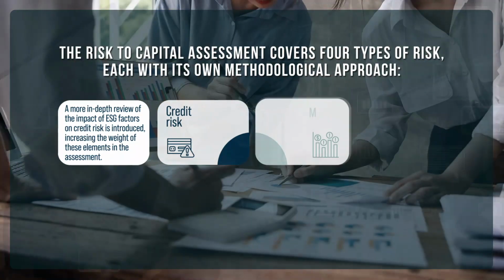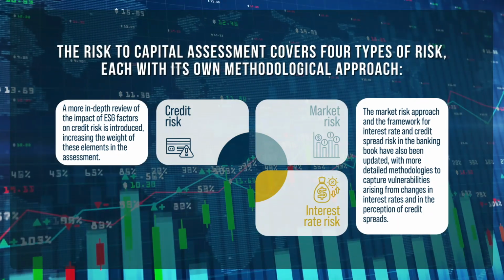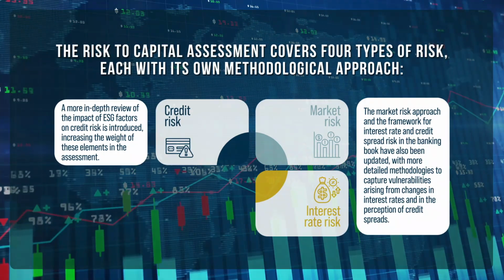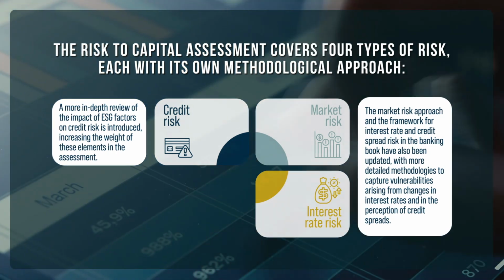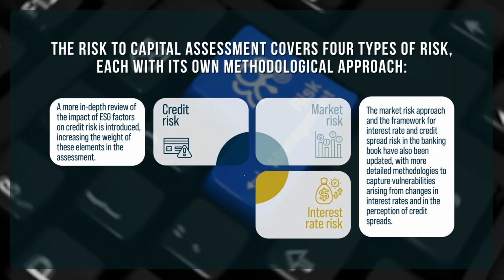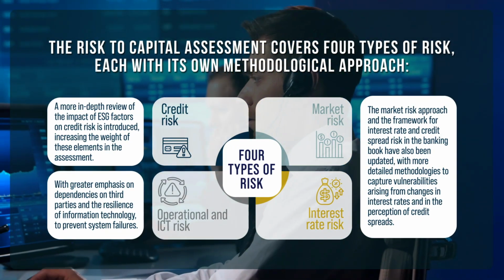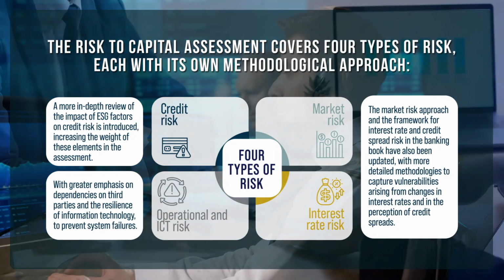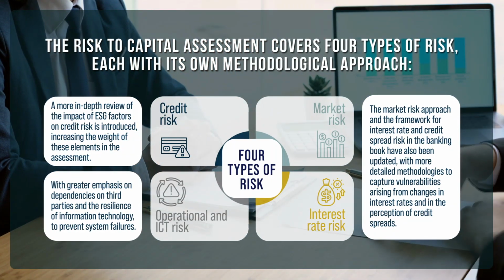The market risk approach and the framework for interest rate and credit spread risk in the banking book have also been updated with more detailed methodologies to capture vulnerabilities arising from changes in interest rates and in the perception of credit spreads. Finally, the methods for assessing operational and ICT risk have been refined, with greater emphasis on dependencies on third parties and the resilience of information technology to prevent system failures.